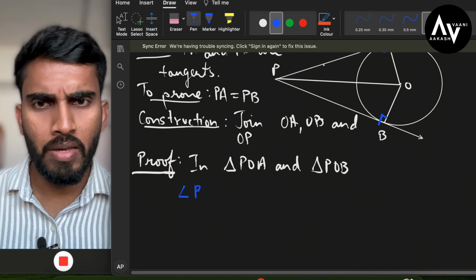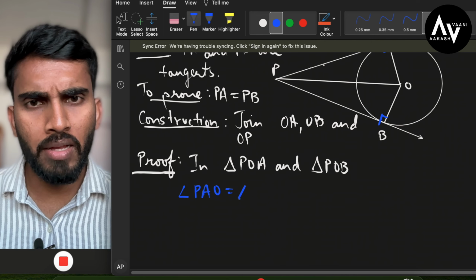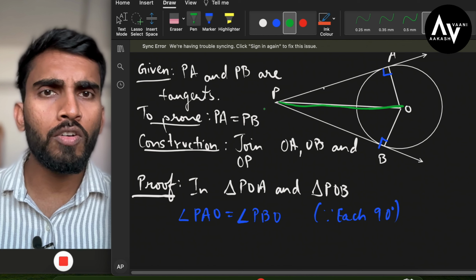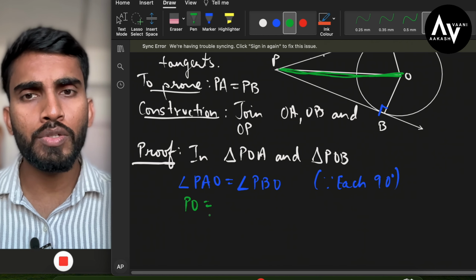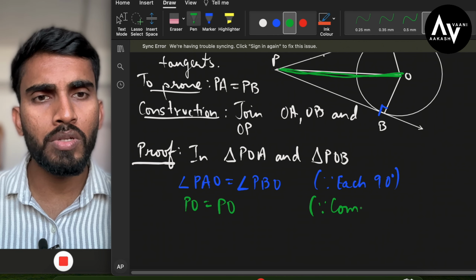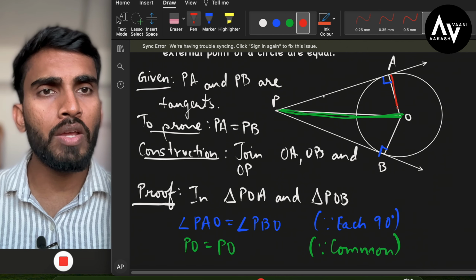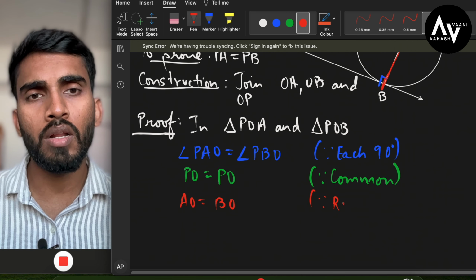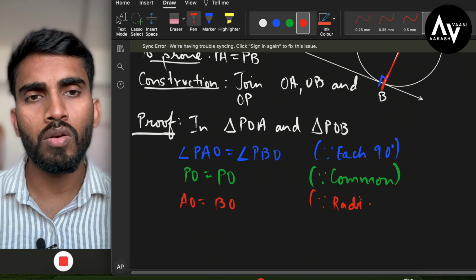Angle PAO is equal to angle PBO, each 90 degrees. PO is a part of both the triangles. PO is equal to PO. The reason we are going to state here is because PO is common. AO is equal to BO because both are radii of the circle.